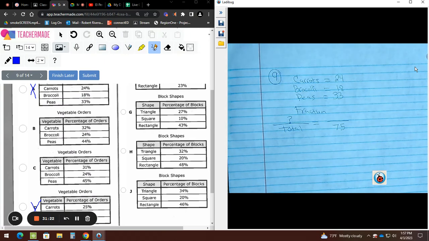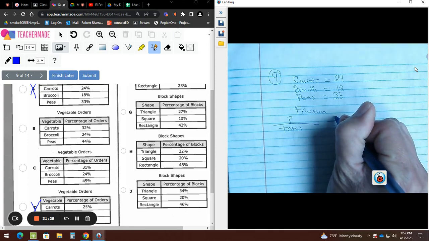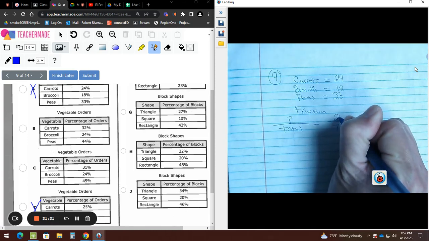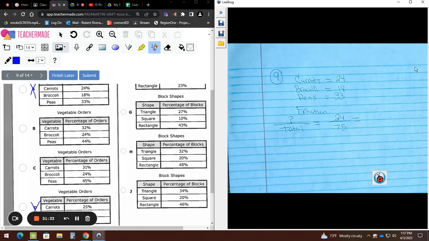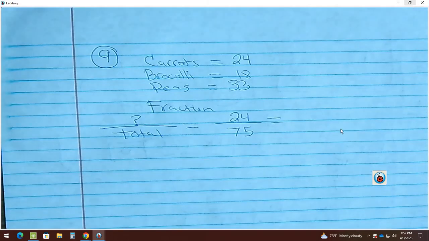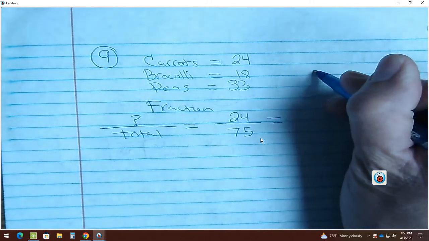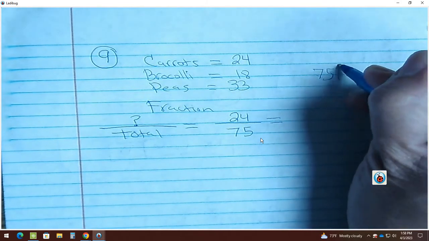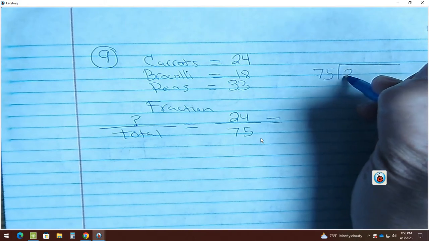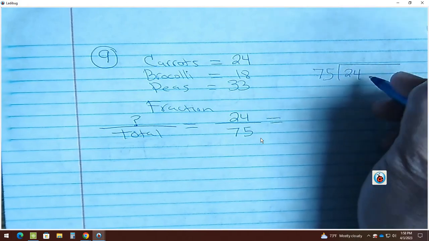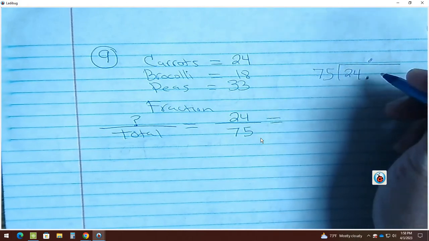Okay? Okay. Which one do you want, carrots or peas? Carrots. So who goes on top? 24. Now we need to change this to what? Hey, we need to change this to what now? How do you change it? Bottom out, divide. So bottom out. Bottom, el de abajo va para afuera y el de adentro es el de arriba. Put your decimal, and here we go.